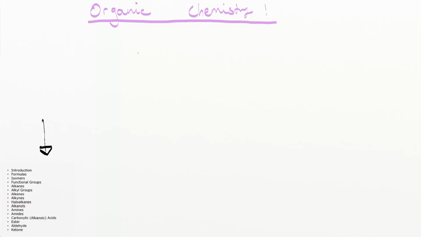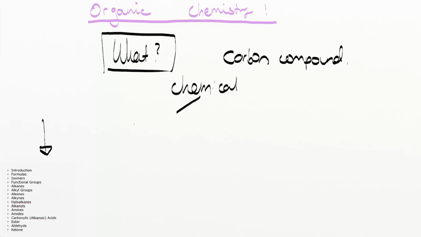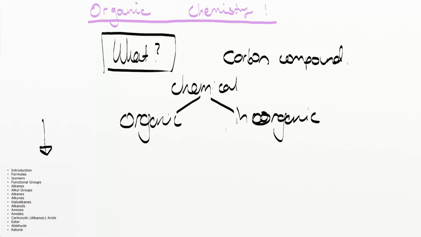So first section is what is organic chemistry? Organic chemistry is the study of what is known as carbon compounds. So we'll write carbon compounds here. So the idea is that we can break down chemistries and chemicals into two types. We can break them down into the organic and the inorganic. And what's the difference between these two? Well, to be really honest with you, the difference is an arbitrary difference.